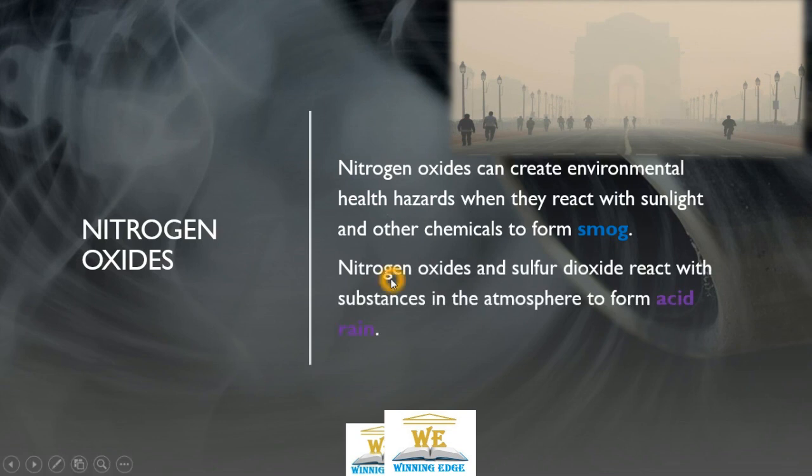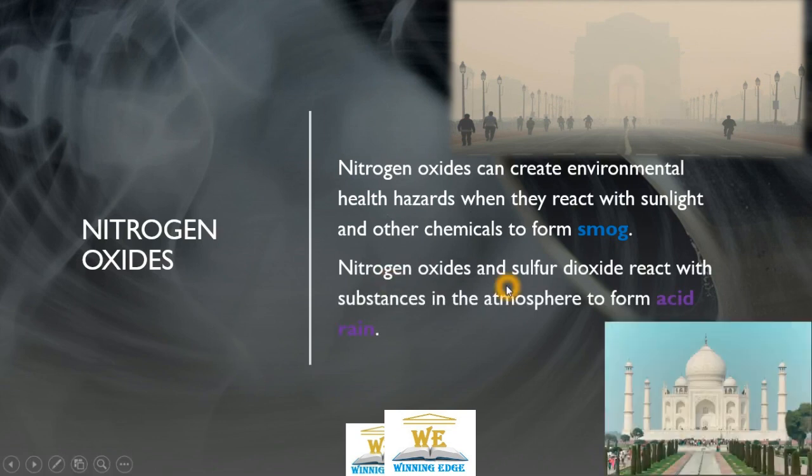Nitrogen oxides and sulfur dioxides can react with the atmospheric moisture to create acid rain. That is the reason most of the refineries have been pushed out of Agra city, because these acid rains were highly deadly for the marble epitome.